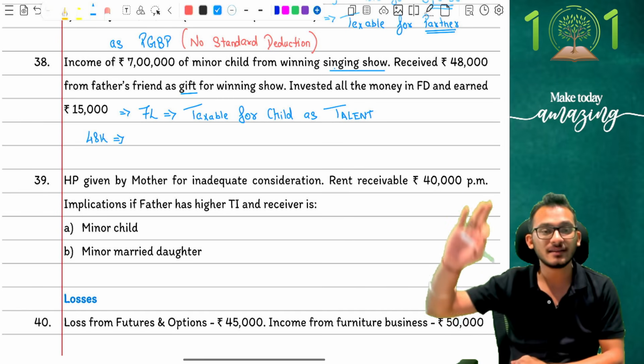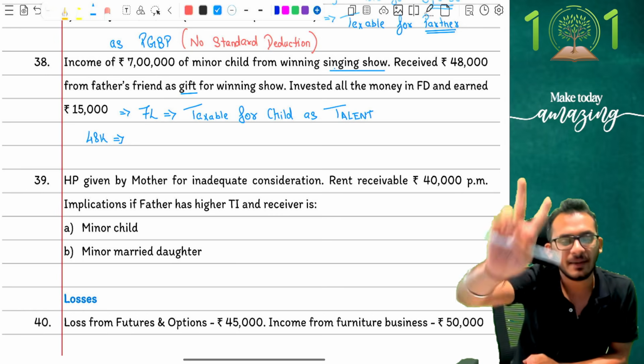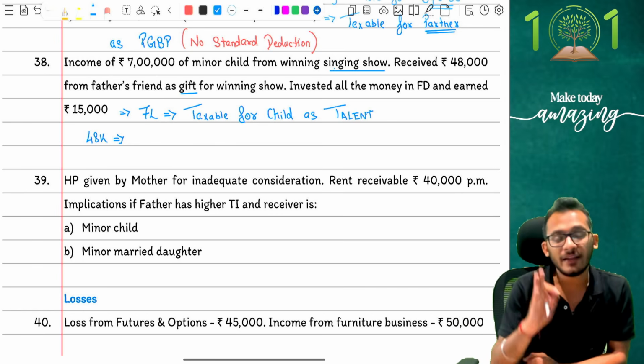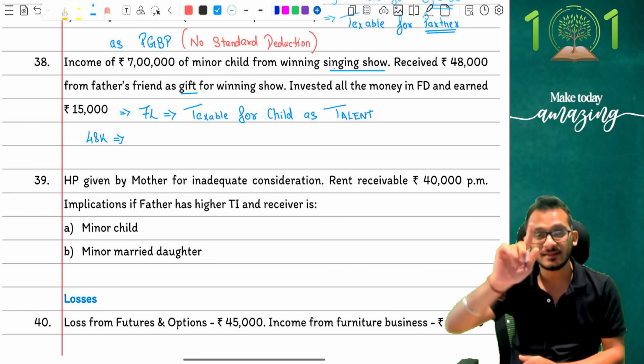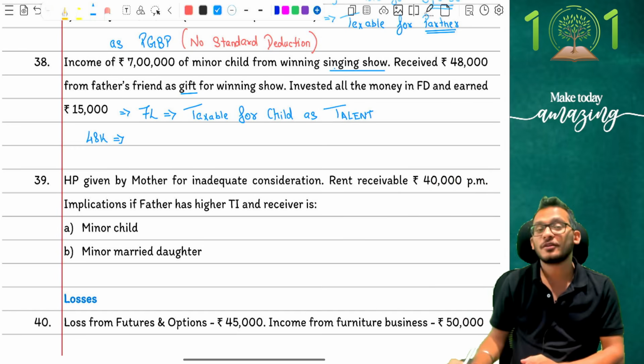Tell me, people, father's friend is giving a gift to you for a singing show. Is there any skill or talent involved? Is there any manual labor involved? Is there any kind of disability with you? No. And therefore, in this conversation, you should normally come and say this is taxable for the parent. I agree, perfectly agree. The problem came when you did not notice the number.